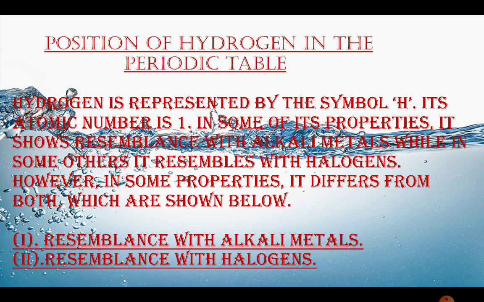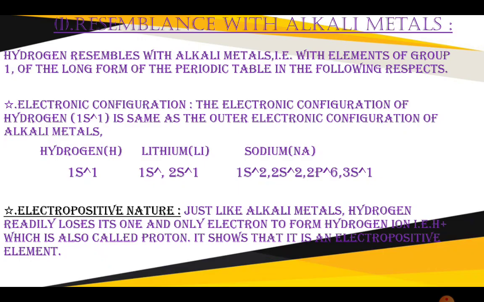First, resemblance with alkali metals. Second, resemblance with halogens. First, we will see resemblance with alkali metals. Hydrogen resembles alkali metals, that is, elements of group 1 of the long form of the periodic table, in the following respects. Electronic configuration. The electronic configuration of hydrogen is 1s^1, which is the same as the outer electronic configuration of alkali metals. Example: hydrogen 1s^1, lithium 1s^2 2s^1, sodium 1s^2 2s^2 2p^6 3s^1.